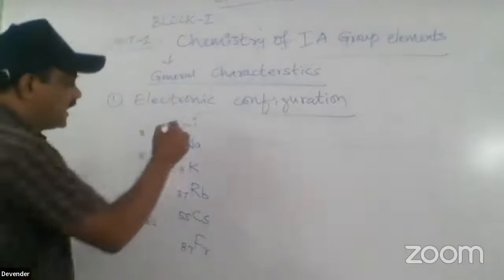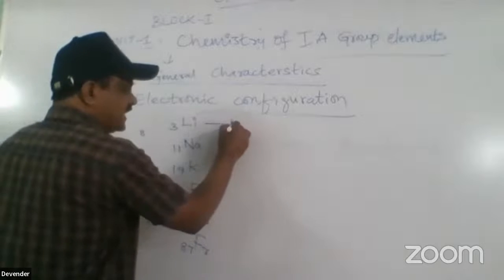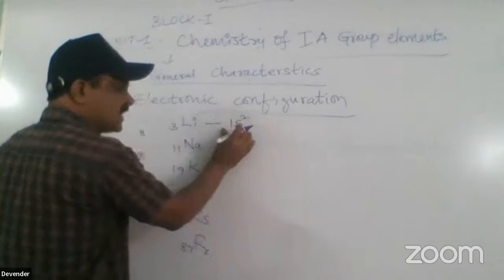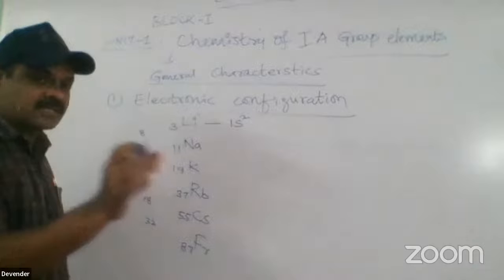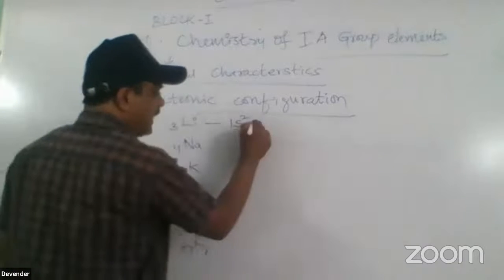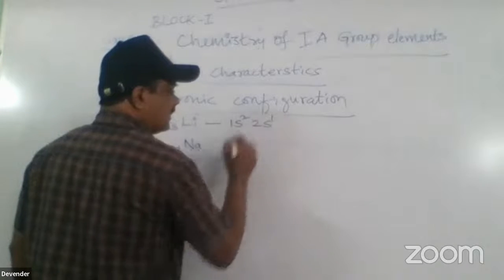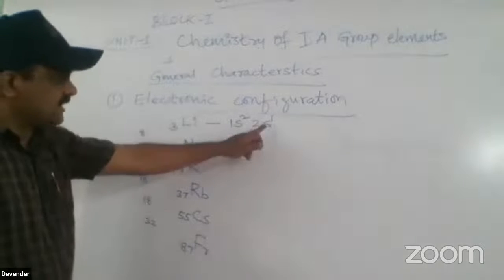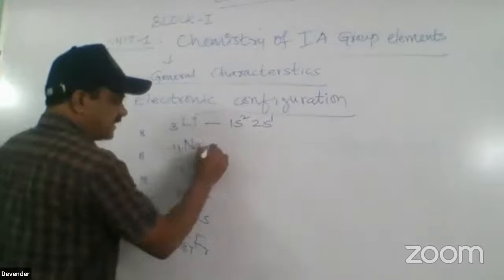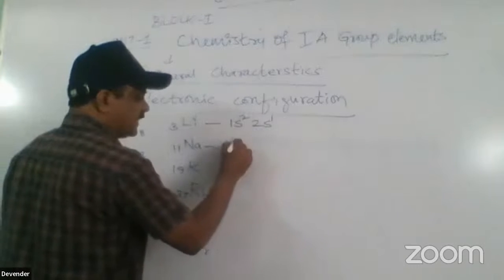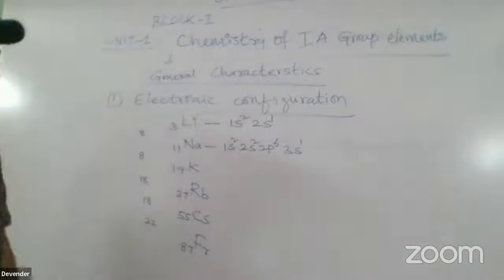We write the electronic configuration as 1s2. That means the first orbit can have a maximum of only 2 electrons. Then it enters 2s1. This is the 2s1 electronic configuration. Next, coming to sodium, it is 1s2, 2s2, 2p6, 3s1. It has 3s1.